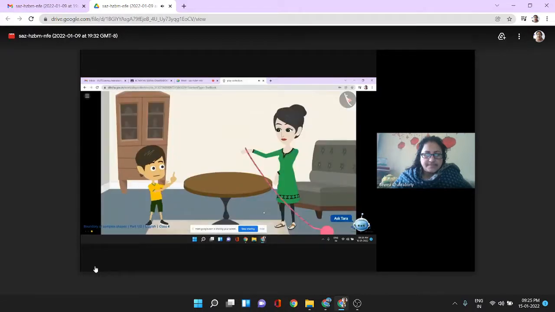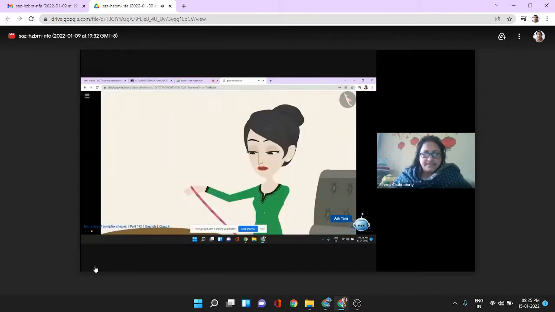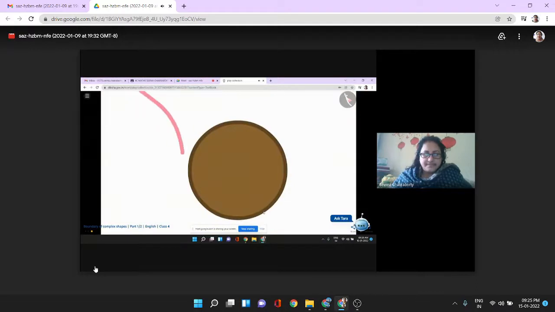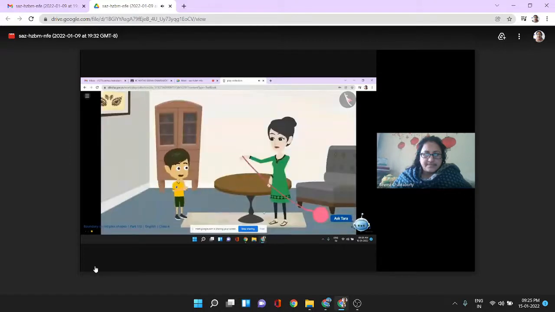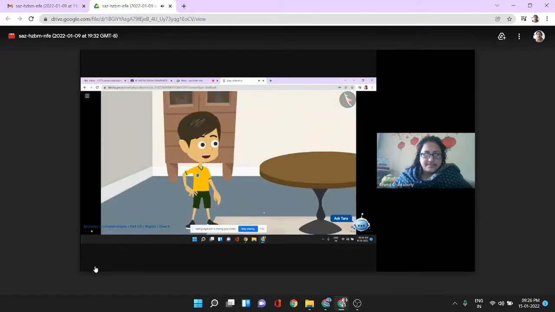Okay, now I get it. But how are you measuring the boundaries of this shape with a thread? It is very easy. By placing one end of the thread at a point on the edge of this table, I will wrap it around the complete edge. After that, I will mark the thread where it meets the starting point. Now, keeping the thread straight, I will measure it with a scale up to the marked point. This way, I will know the length of this table's boundary. Oh wow, this method is great, Mummy. This way, we can measure the boundary of a curved shape.